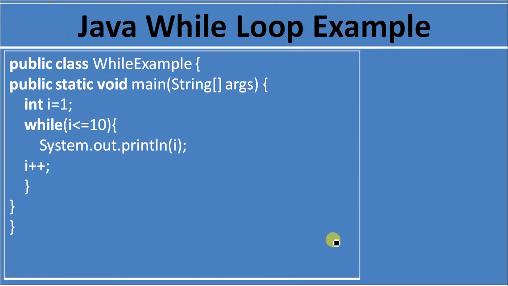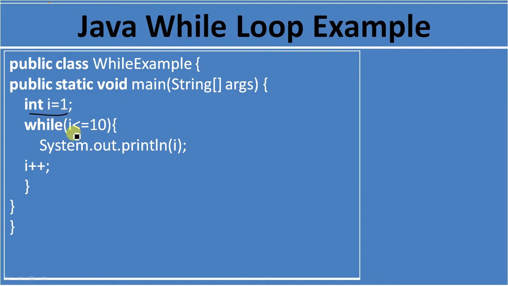So let's discuss some examples of while loop. Here we are creating a class WhileExample with a public static void main method. We are declaring int i equal to 1, so we are initializing the variable i with 1.